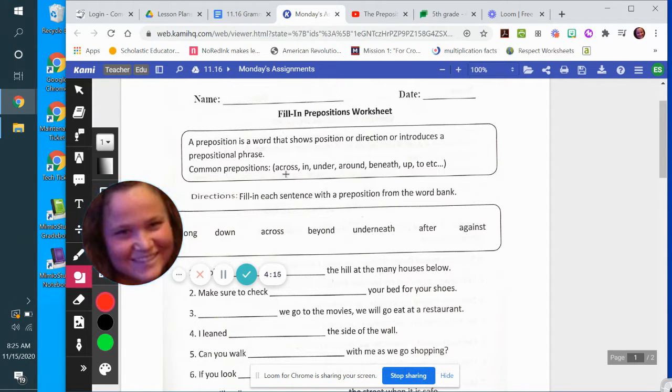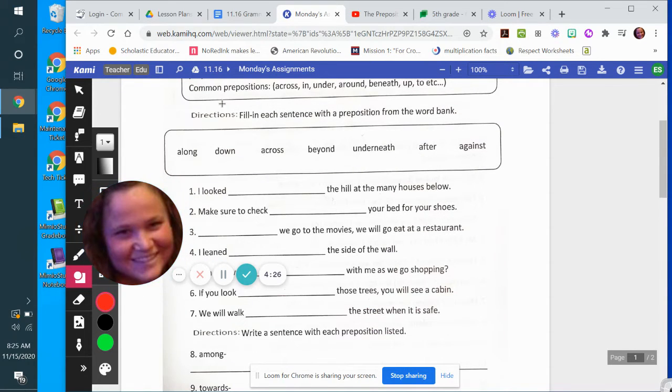Common prepositions: across, in, under, beneath, up, to. Those were all in the song. It's just telling us the time, place, or position of that noun. So they've got a lovely word bank here. We've got along, down, across, beyond, underneath, after, and against. And you are going to take these and put them in the sentence so it makes sense.